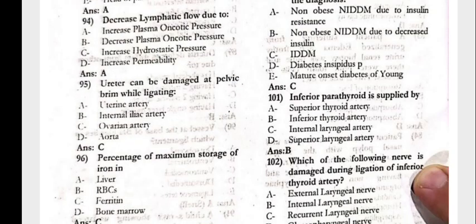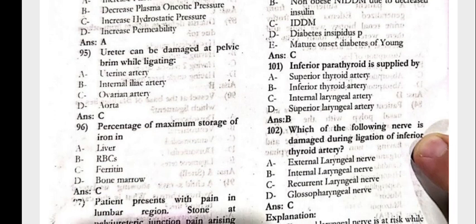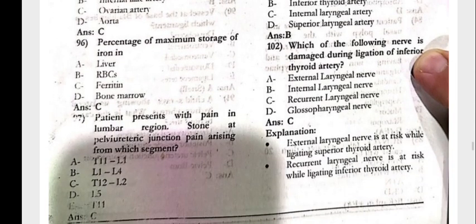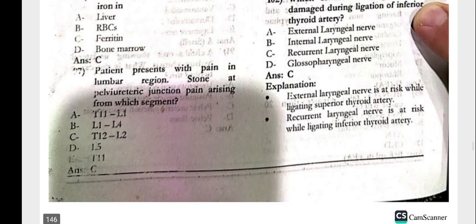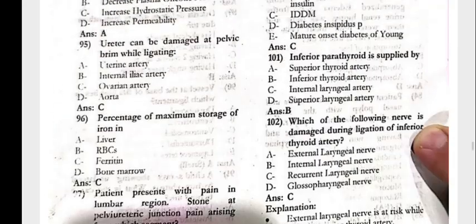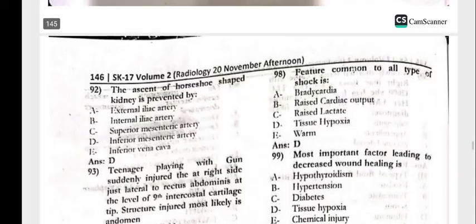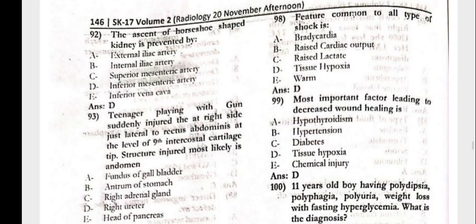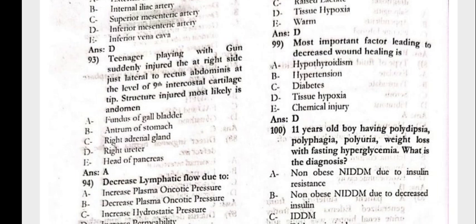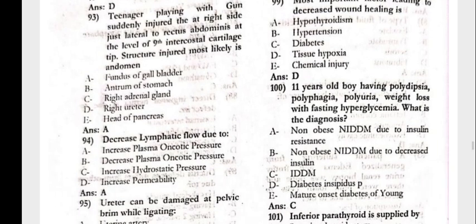Decrease in the lymphatic flow is due to the increased plasma oncotic pressure. 95. Ureter can be damaged at the pelvic brim while ligating the ovarian artery. The percentage of maximum storage of the iron is the ferritin. The patient presents with the pain in the lumbar region, stone at the pelvic ureteric junction, pain arising from which segment? That is T12 and L2. Next, features common to all types of the shock is the tissue hypoxia. Most important factor leading to the decreased wound healing is the tissue hypoxia.